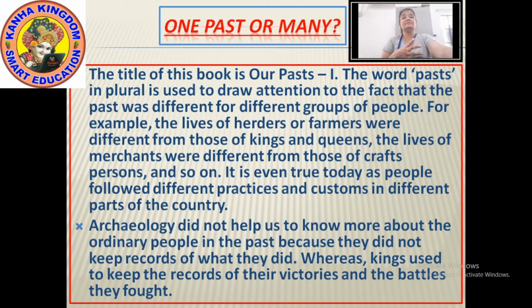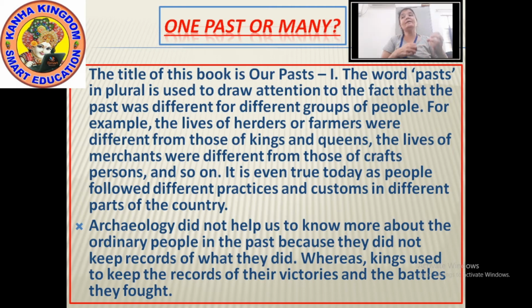And besides this, the kings, when they used to win the battle, okay, they used to keep the records of that. Either they used to inscribe them on the stones, on the pillars or on the walls. Right? This is also one type of a difference. Okay. One type of a difference is the kings, they used to inscribe their victory of the battle on the walls or on the pillars.